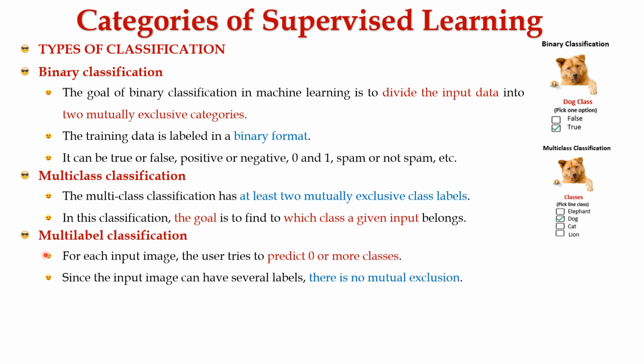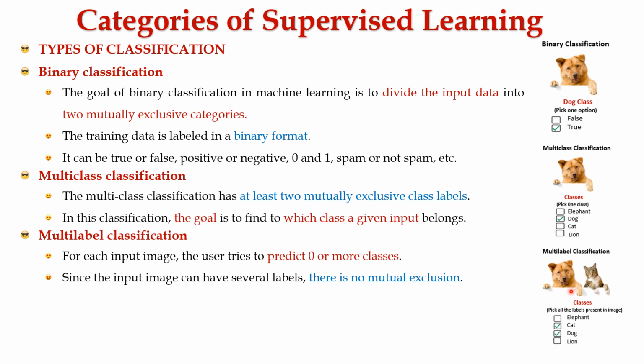The next type is multi-label classification. For each input image, the user tries to predict 0 or more classes. Since the input image can have several labels, there is no mutual exclusion. Here, the image illustrates multi-label classification, and we have labels namely elephant, cat, dog, and lion. Here, the ML model has to classify elephant, cat, dog, and lion in the given input.